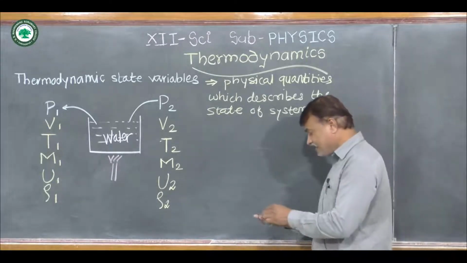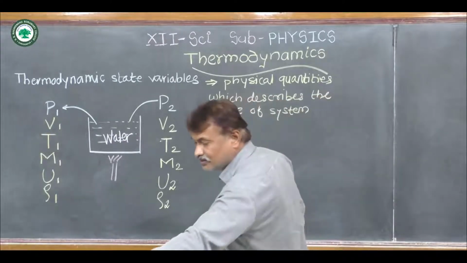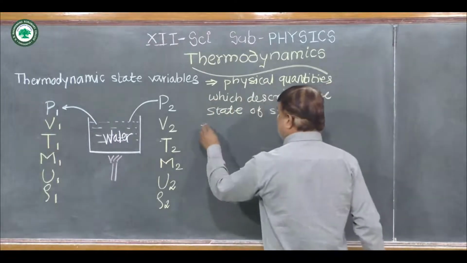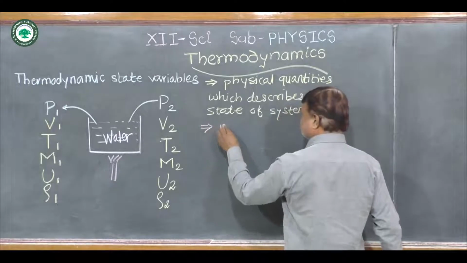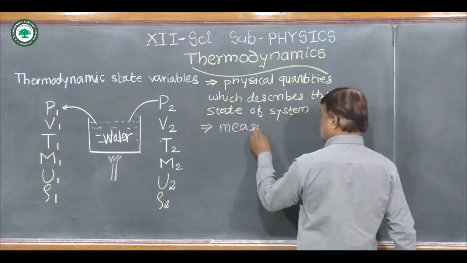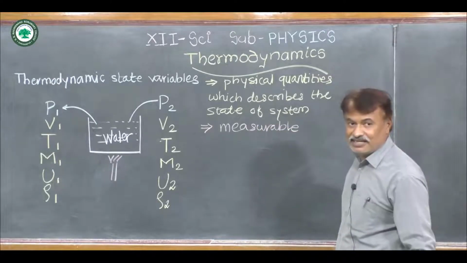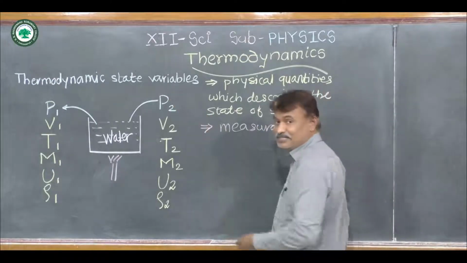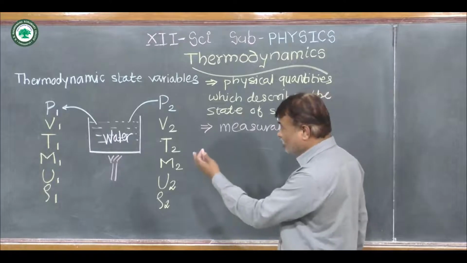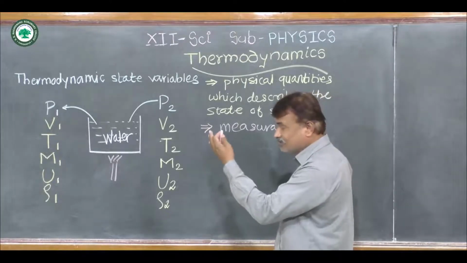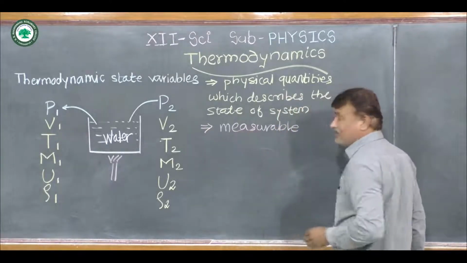Now these state variables are measurable. We can measure the initial pressure, final pressure, volume, temperature, mass, density, and therefore they are measurable.